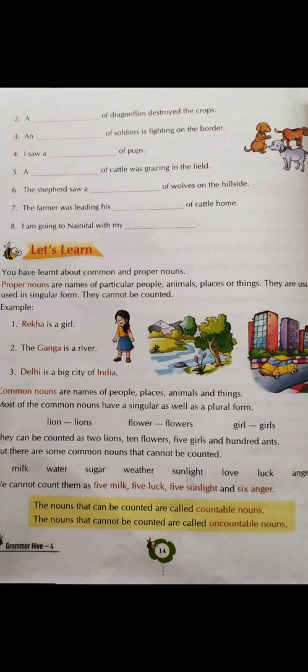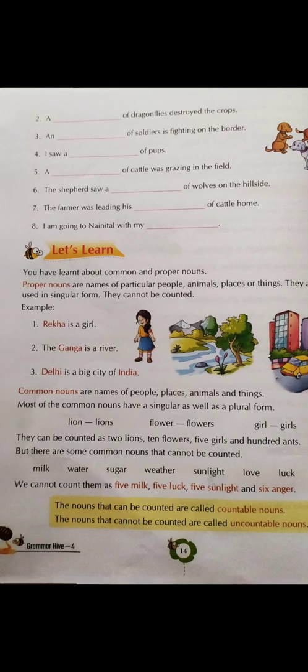Now let's read further. You can see over here, let's learn. You have learned about common and proper nouns. Yes, I have taught you about common nouns and proper nouns. Over here it says that proper nouns are names of particular people, animals, places, or things. This you already know. They are usually used in singular form.